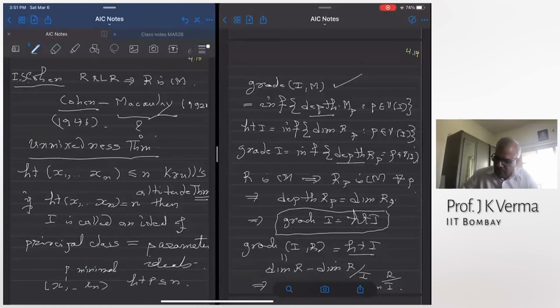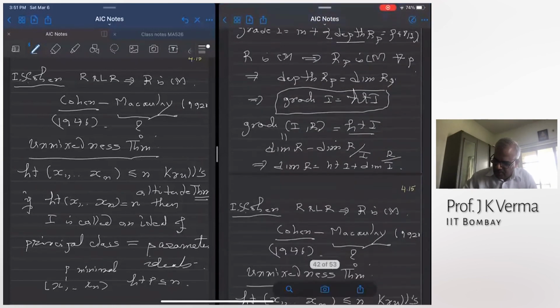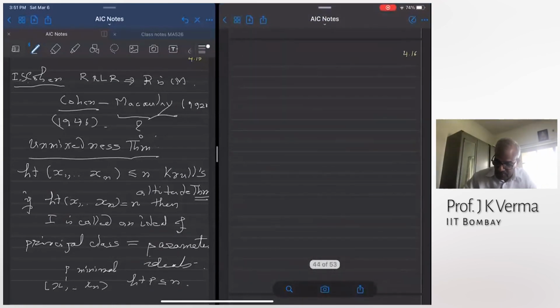But there are rings in which such ideals have no other associated primes. The only associated primes are minimal. They have no embedded associated primes.